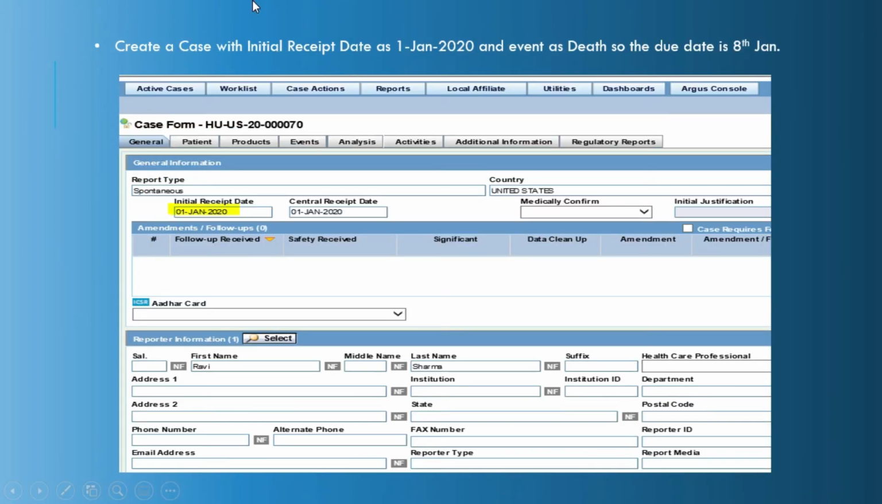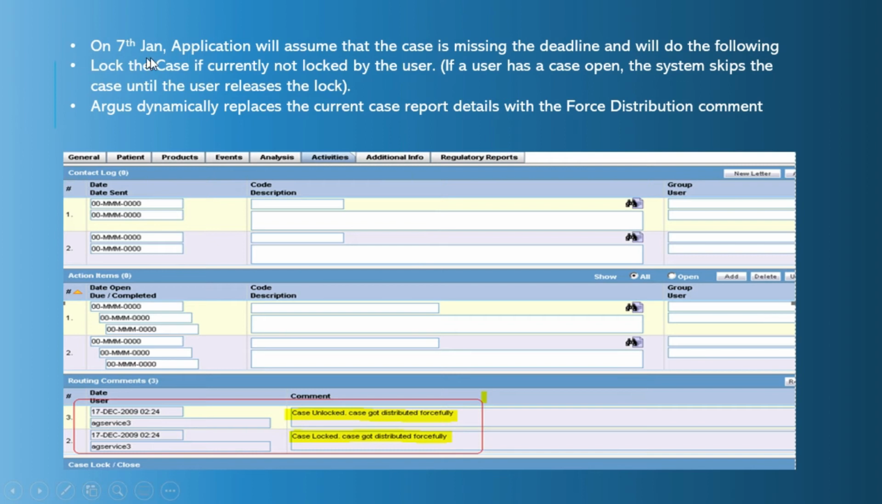Now let us create a case with the initial receive date as 1st Jan 2020 with the event as death. So the due date is 8th of Jan 2020. On 7th of Jan, the application will assume that the case is missing the deadline and it will do the following. It will log the case if currently not logged by the user. If a user has the case open, the system skips the case until the user releases the lock.